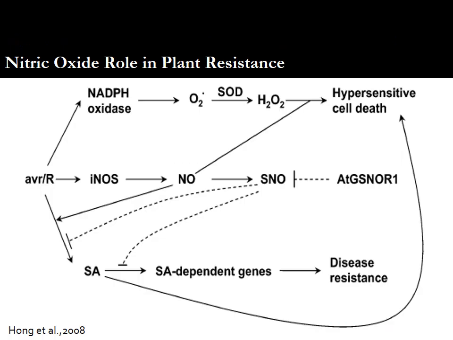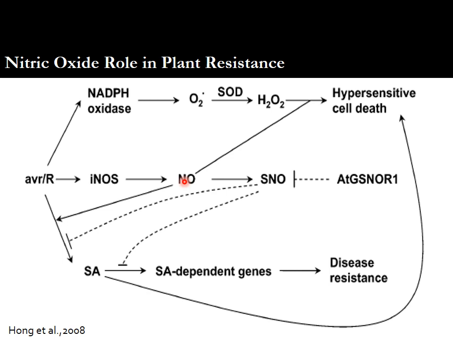This slide will help you understand the role of nitric oxide in plant resistance as well as in susceptibility. Whenever the plants are under attack of a virulent pathogen, it is detected by the R gene present in the plant, and as a result nitric oxide is produced. This nitric oxide plays two roles. One is positive, that it induces resistance, and the other is negative, that it induces susceptibility.